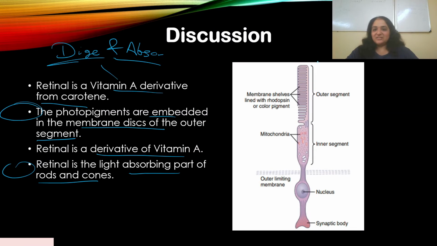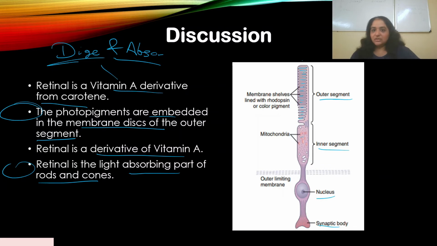So here is a diagram of what rods and cones look like. This specifically looks like a rod. Okay, but these labels over here determine the functioning part of the rods and cones. Now what you see is the outer segment. Okay, you see now these are membrane discs. You have the mitochondria, you have the outer limiting membrane, which have the nucleus and the synaptic body.